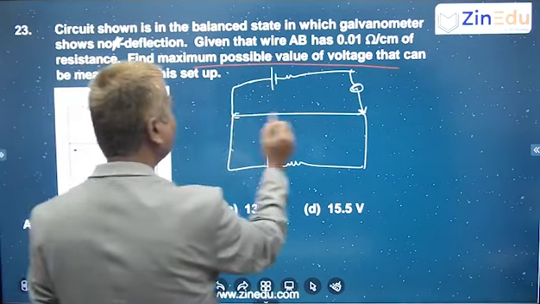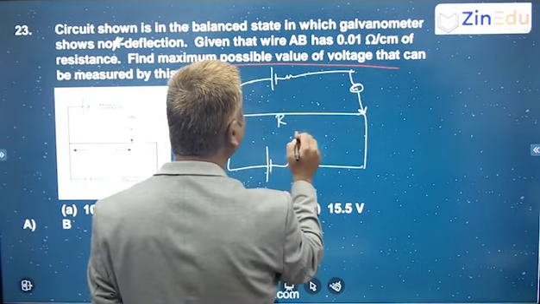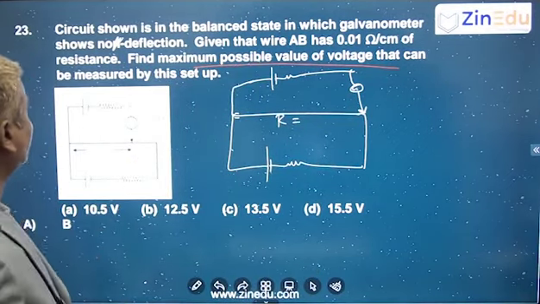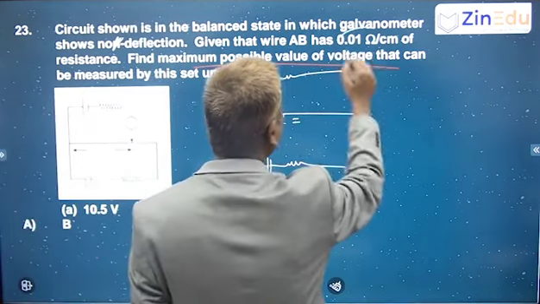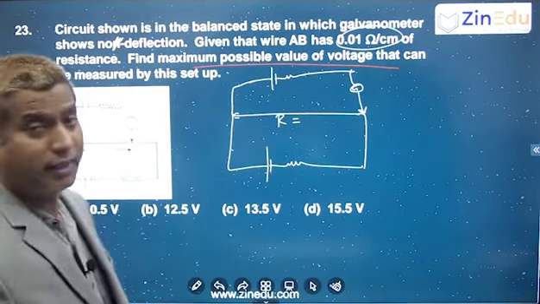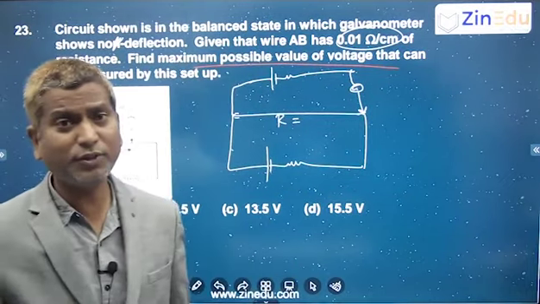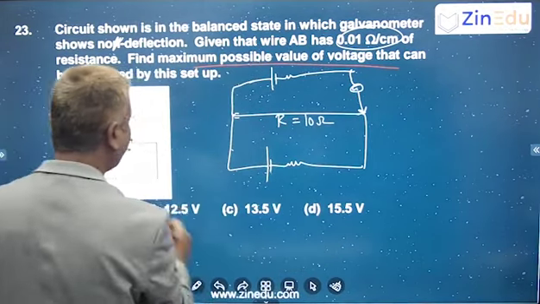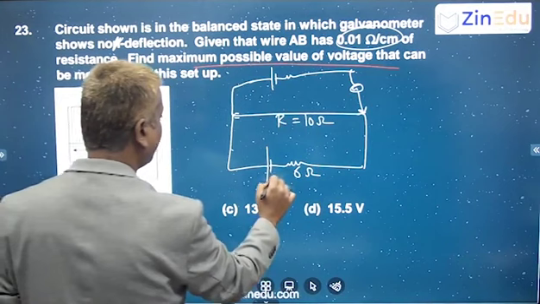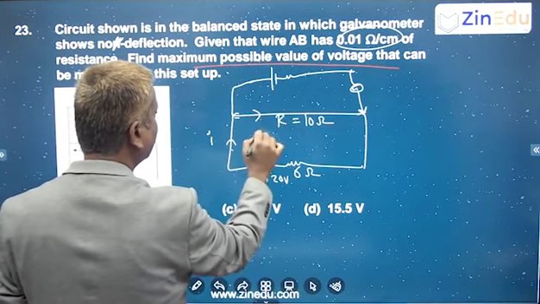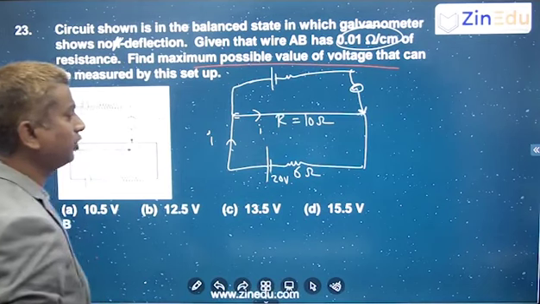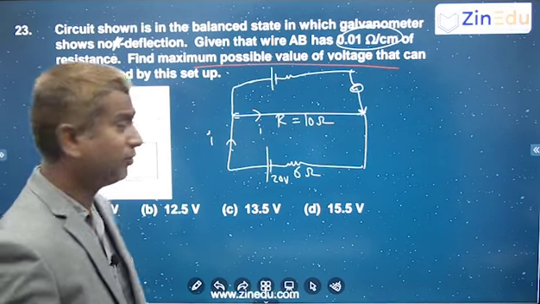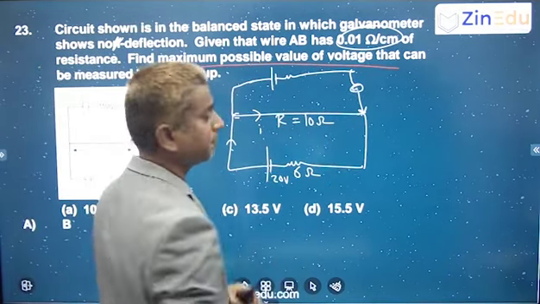So what is the potential drop from here to here? First you try to take the resistance of the potentiometer wire. Potentiometer wire total length is 1000 centimeters and it has 0.01 ohm per centimeter. So for 1000 centimeters, you will get 10 ohms. And here it is already given 6 ohms and 20 volts. So what is the current? This total drop of 20 volts will drop here and here.